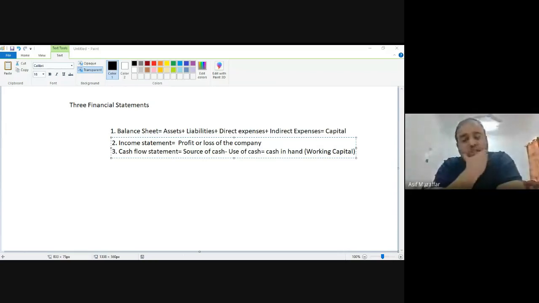Why don't you see what the cars are? First of all, tell me what are the cars for a business? What will you call them in finance? Capital, liability, assets, what? Profit, loss, or cash?